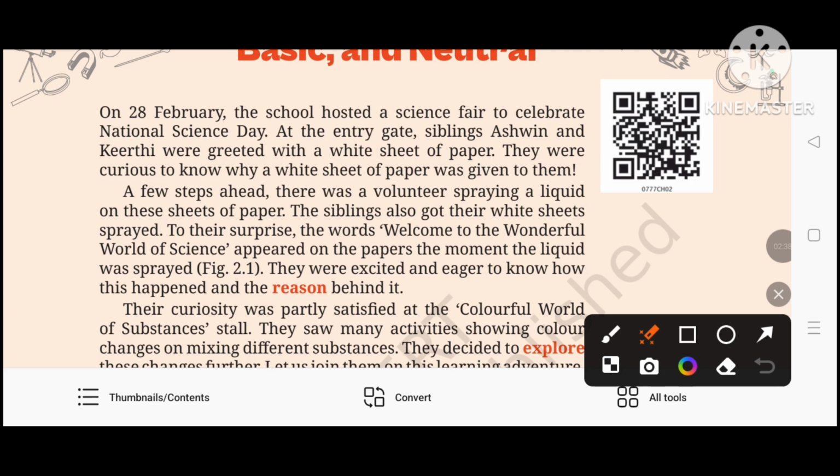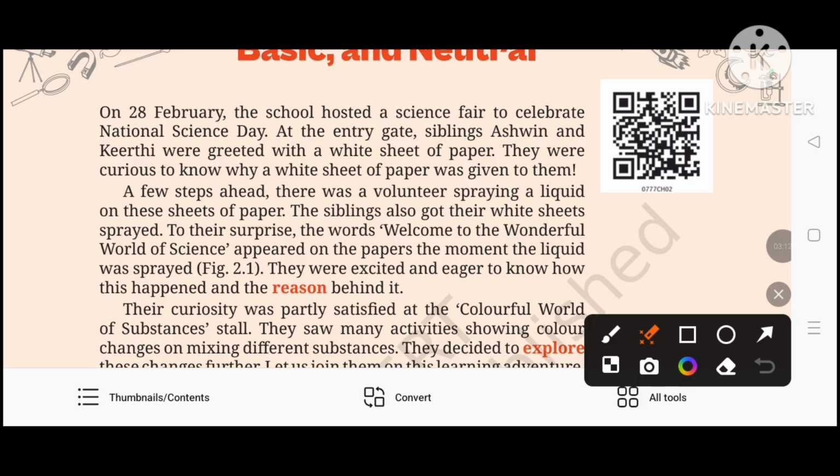They were curious to know why a white sheet of paper was given to them. What is the purpose of this white paper? A few steps ahead, there was a volunteer spraying a liquid on this sheet of paper.